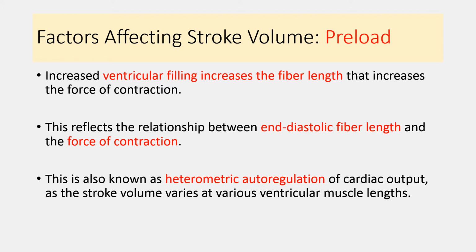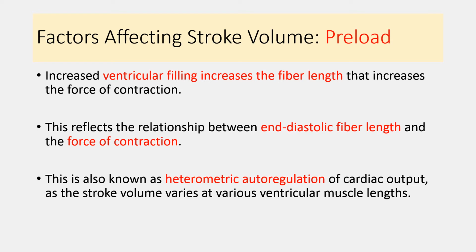Sarcomere, as you all know, contains actin and myosin filaments. Now excessive stretching of the sarcomere disrupts the overlapping of the actin and myosin filaments, and it cannot generate the proper force of contraction. So that is the physiological limit. Up to the optimal length, it can generate the maximum active force of contraction.